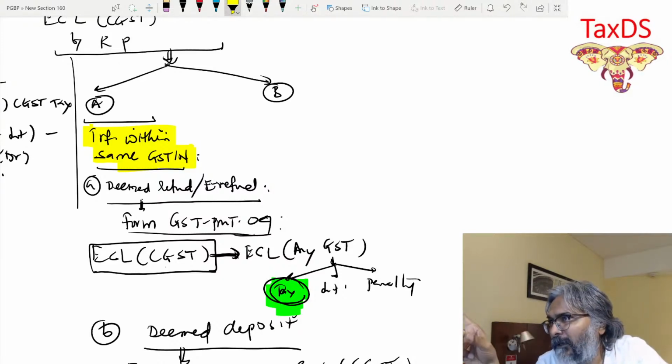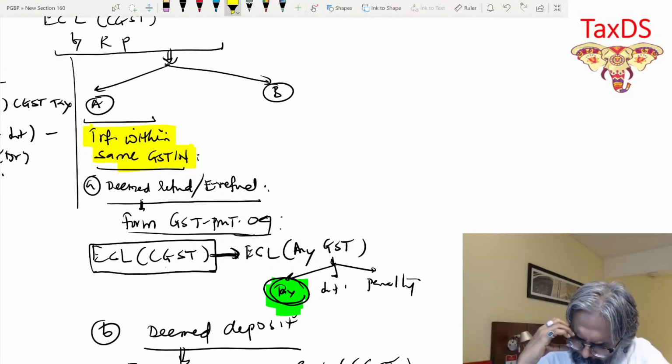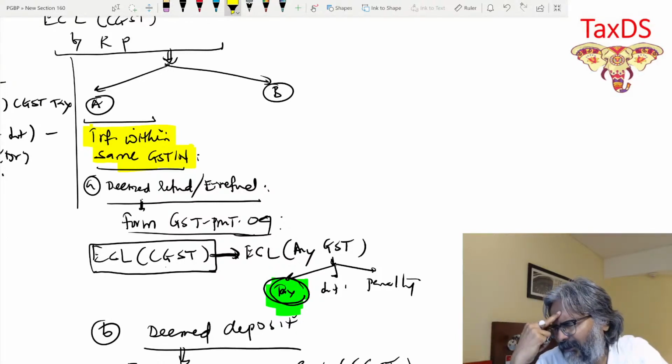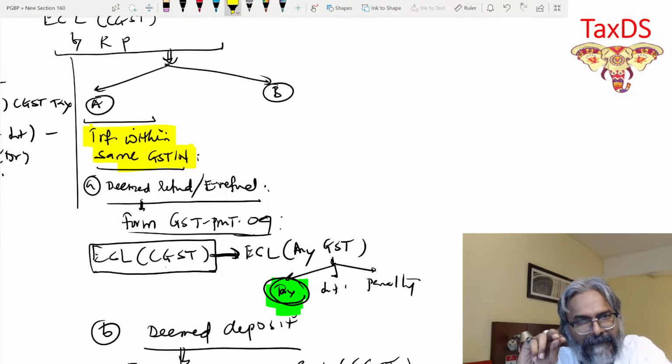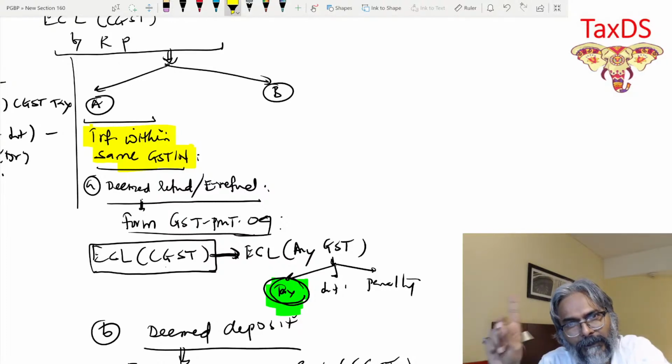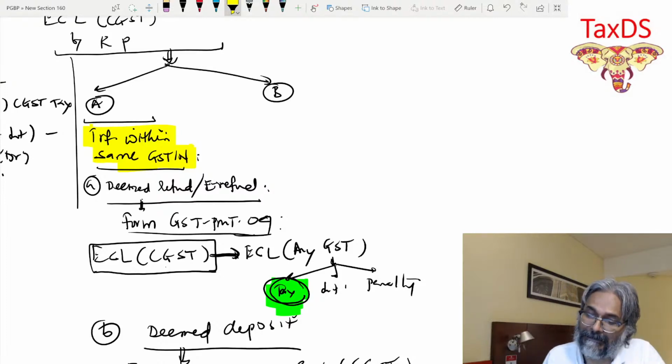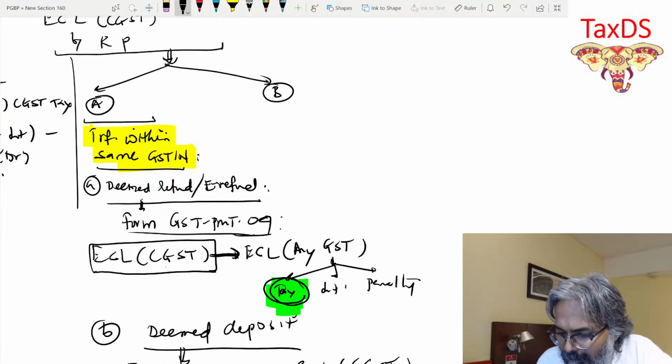Now they want what, students? They want the amount, and they are running into a cash flow position. Severe cash crunch. And that's the reason why they want that credit which I have in my ECL to be transferred to them. Is that possible? The answer is yes, students. That's exactly the point. The point number B, students, is about what?